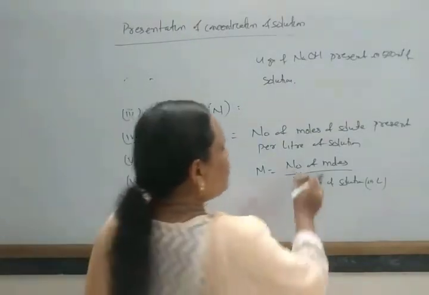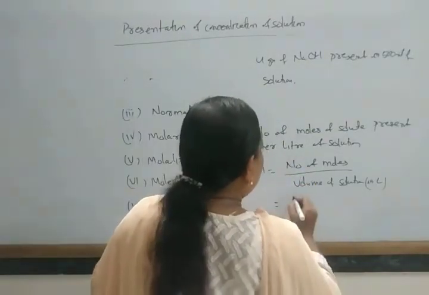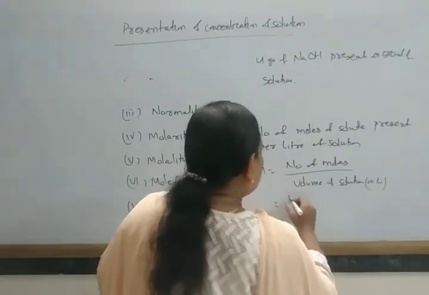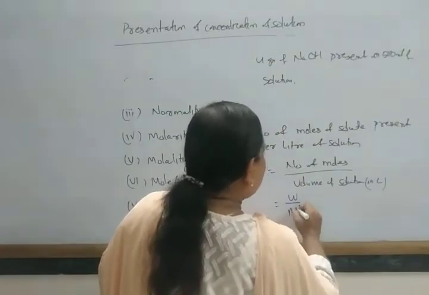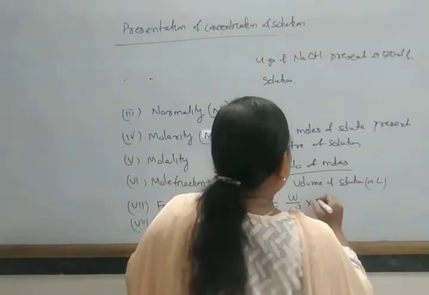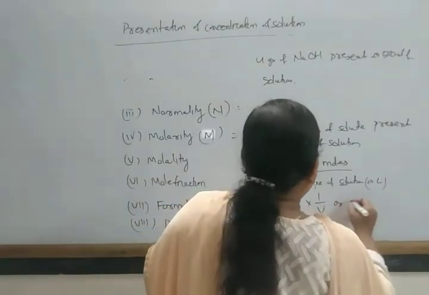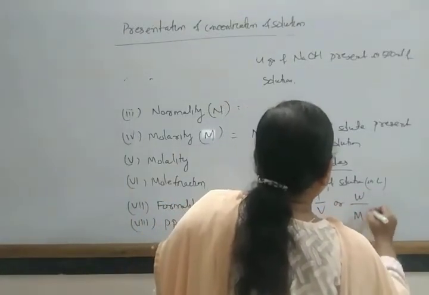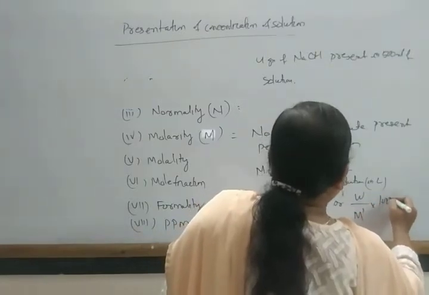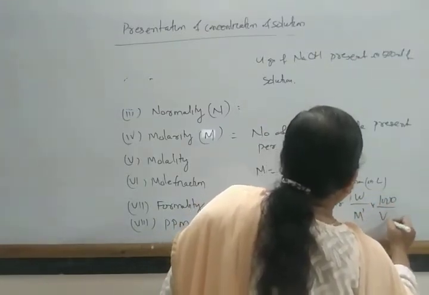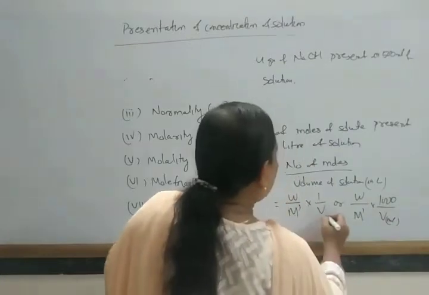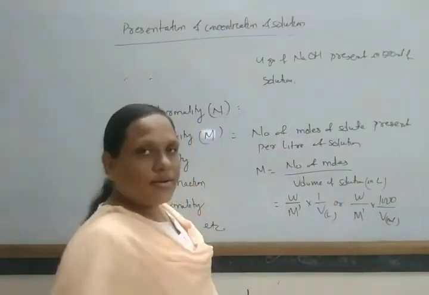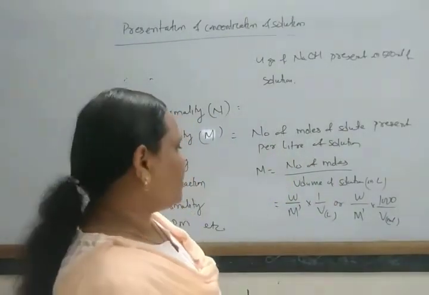Then the number of moles by volume of solution, or mathematically when we express weight of the substance by molecular mass into 1 by V when taken in liter, or weight of the substance by molecular mass into 1000 by V, when taken in ml. This is only the difference.